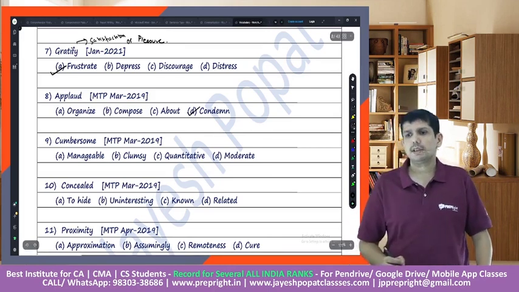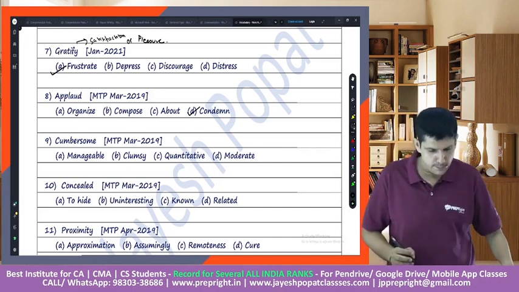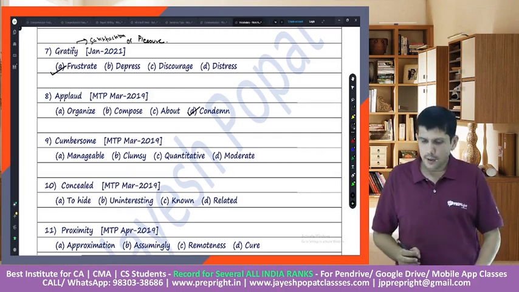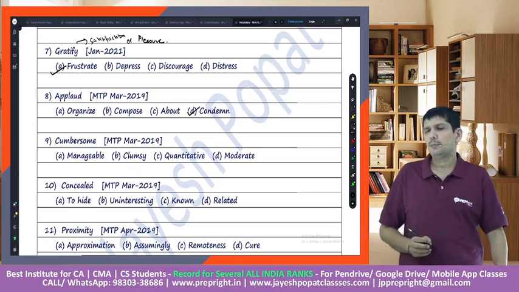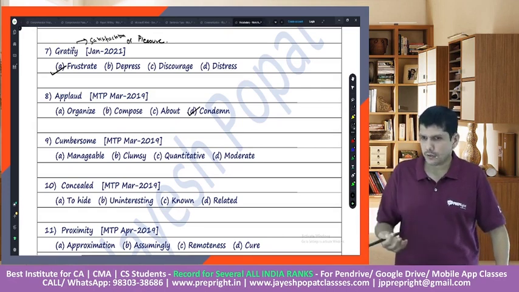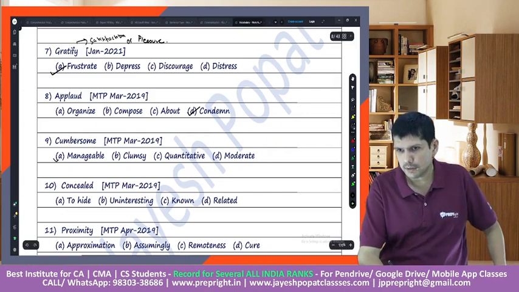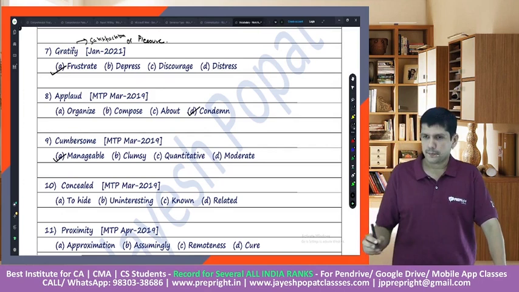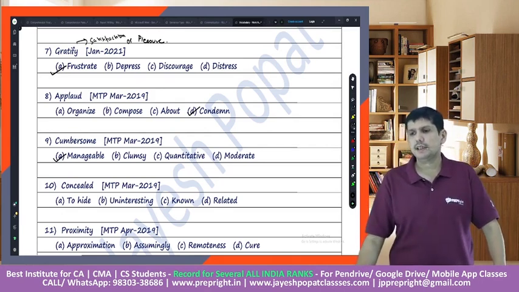Then the next word is cumbersome. If you know the meaning of the word cumbersome, then the opposite is very easy. This work is becoming too cumbersome, meaning it is going out of hand. So the opposite of this will be manageable. Then conceal. The next word is conceal.